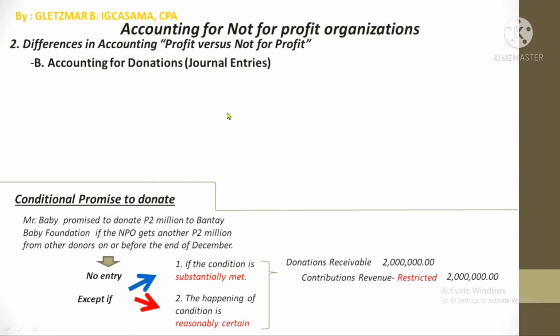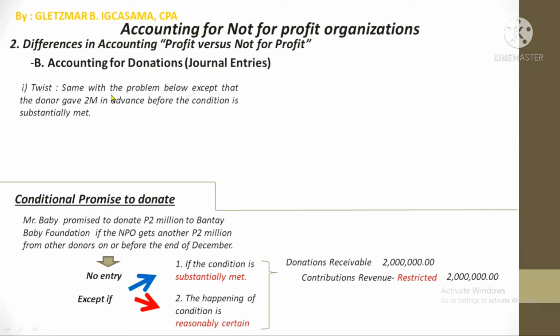Don't worry, there is only one twist, and that is, what if the donor already made his donation with a condition, but such condition has not yet been substantially fulfilled? Here's the sample problem again. Same as the problem below this one, except that the donor gave 2 million in advance before the condition is substantially met. Will Bantay Baby make an entry? Yes, of course. But the entry is debit cash 2 million, and then credit will be a liability instead of contributions revenue account. So that's it for conditional pledges.